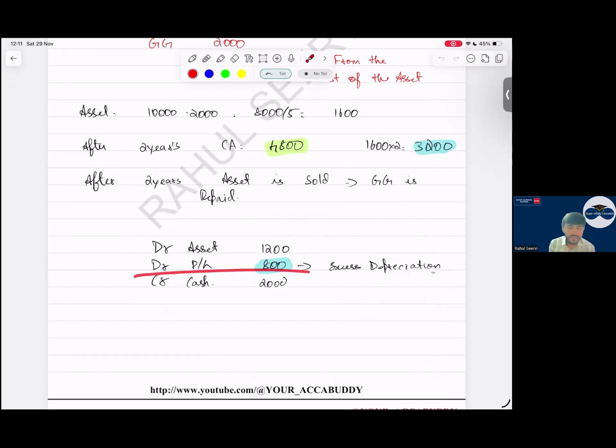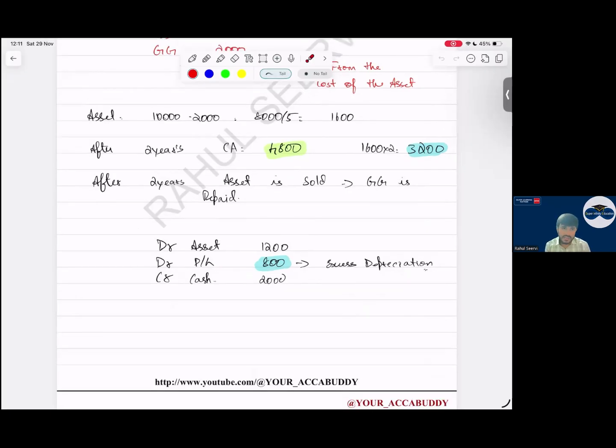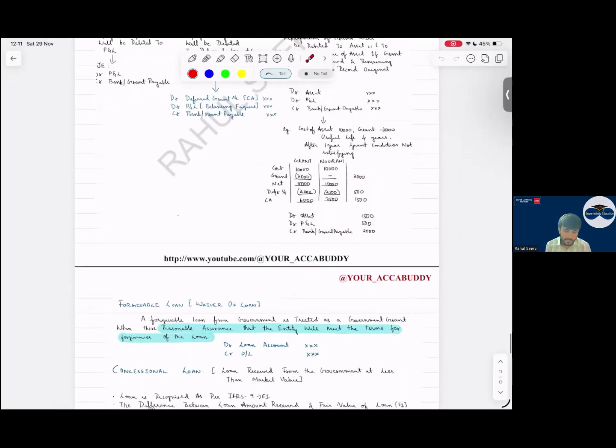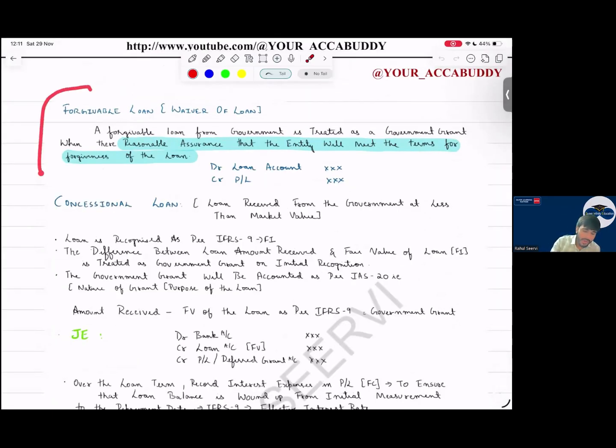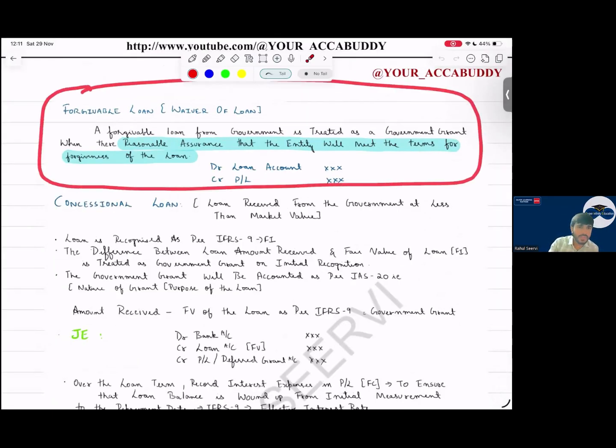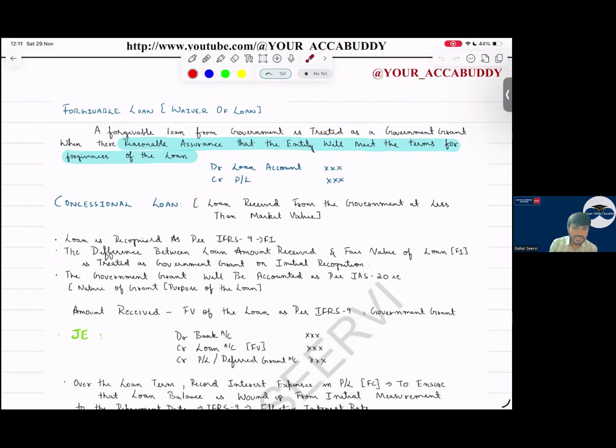The remaining will be booked in P&L as an expense. This is the excess depreciation which we have not recognized in previous years; in the current year we recognize it. With this the repayment part is done. Then, if the government says you need not pay the amount back, it is an income for you. You remove the liability and record it in P&L as income when you meet the terms and conditions the government is specifying.